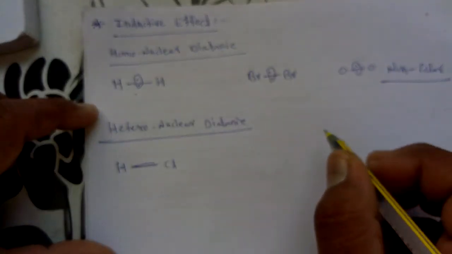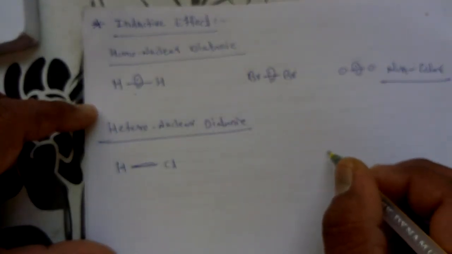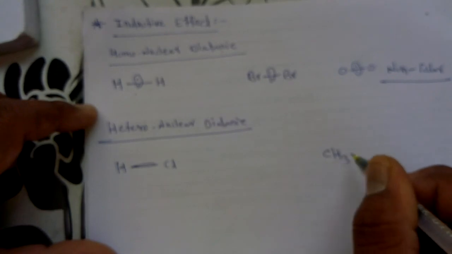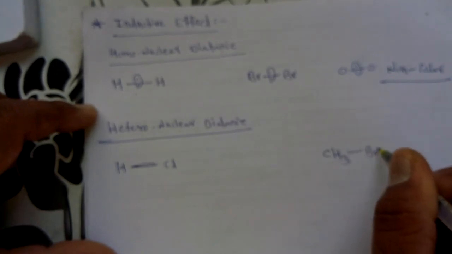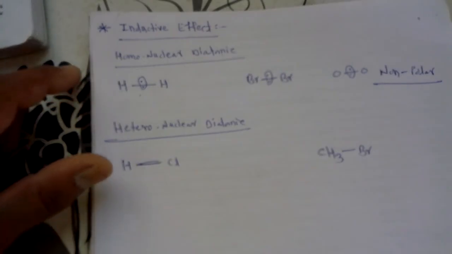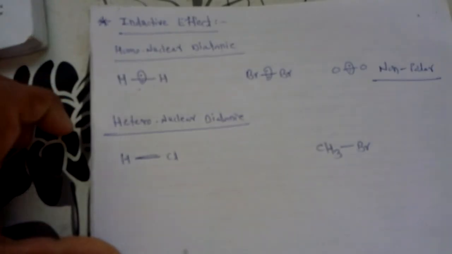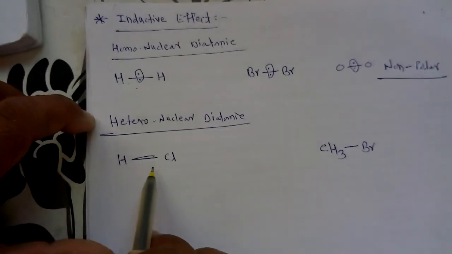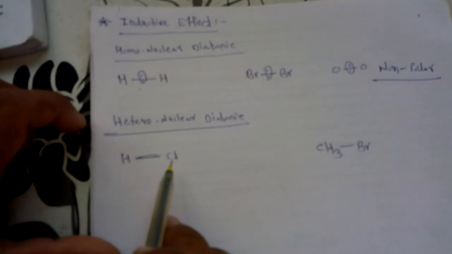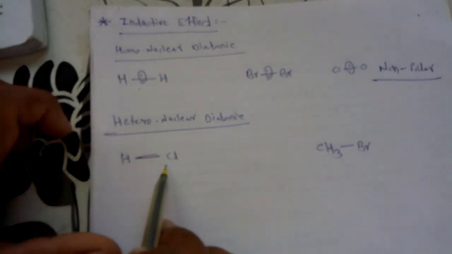Secondly, if I consider another example, methyl bromide. These molecules are called heteronuclear because two different types of atoms are involved in the molecule formation.